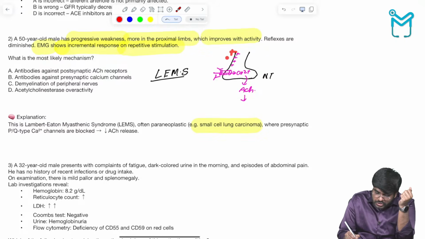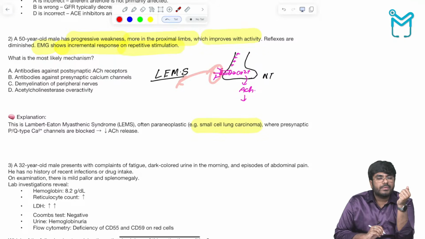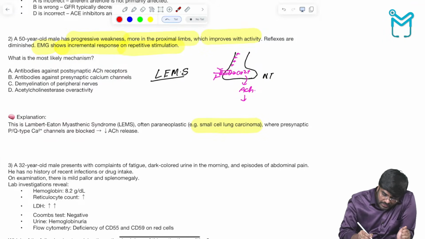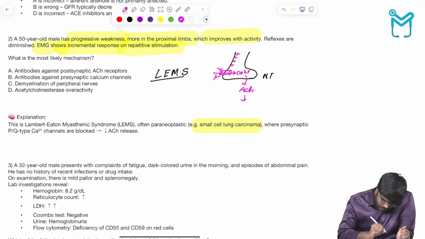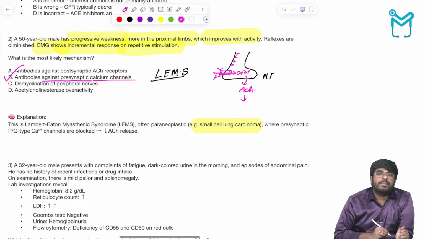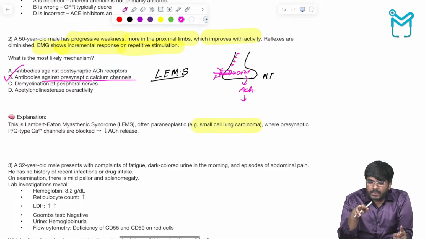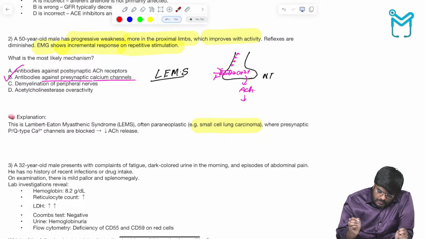The more you stimulate these neurons, these antibodies will move away, so the muscles will become better. So here the problem is antibodies against presynaptic calcium channels. It's the voltage gated calcium channels which are getting attacked by the antibodies.